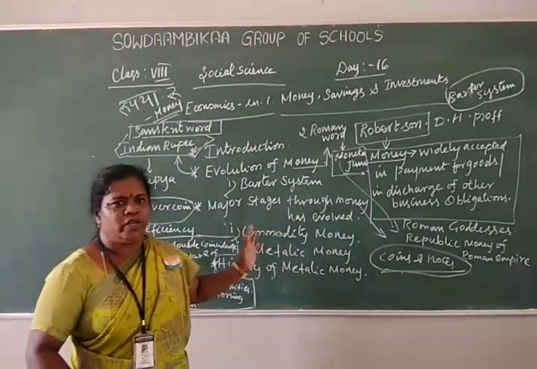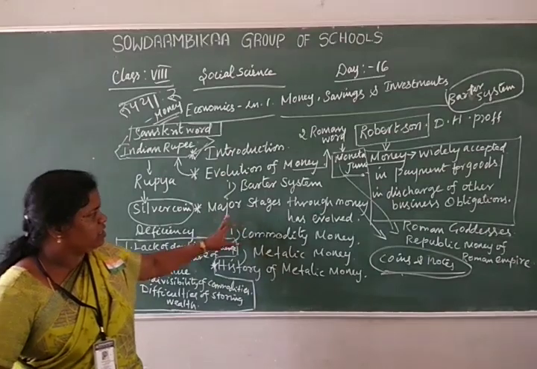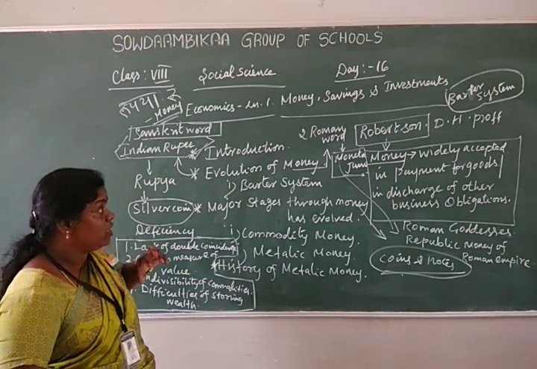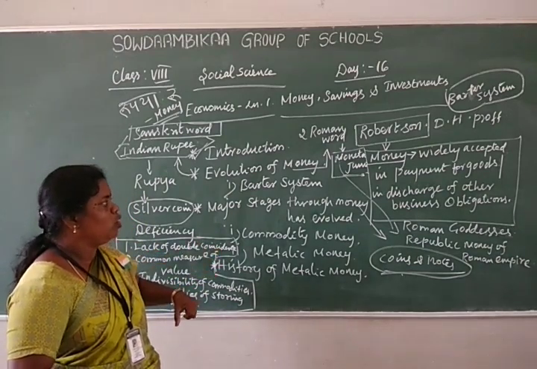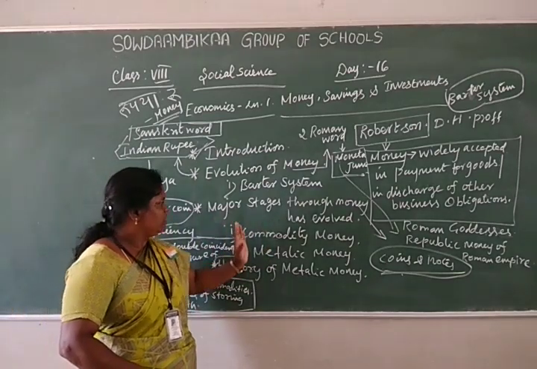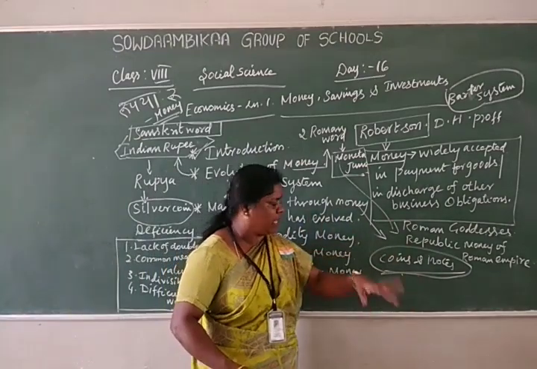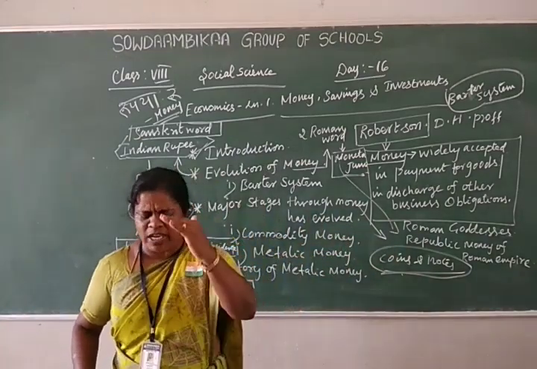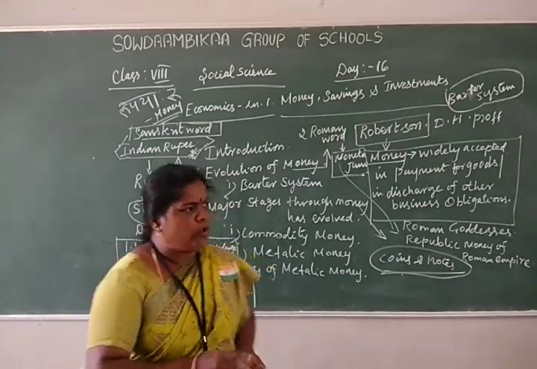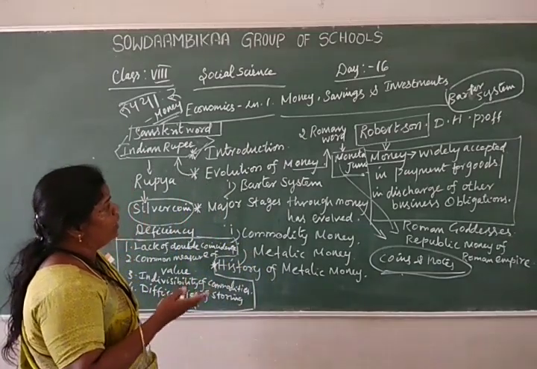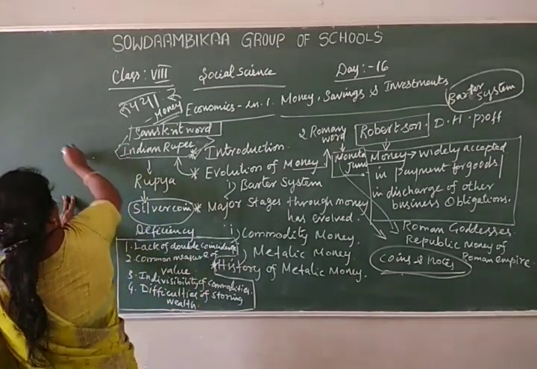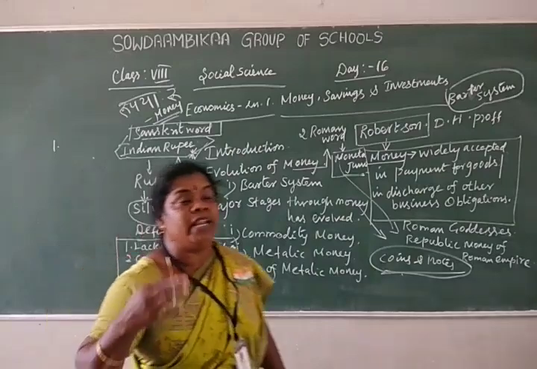Okay, next we are going to discuss the title: major stages through which money has evolved. First, the evolution of money from the barter system to the use of money for transactions of goods and services. What are the major stages through which money has evolved? They are as follows. You know about the Indian rupee, which also derived its name, and so different types of money followed.